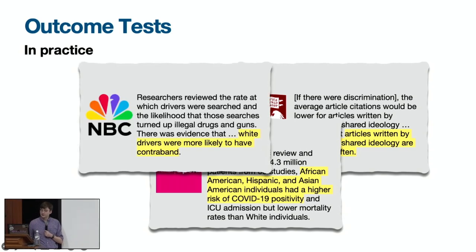And finally, I think the most common application of the outcome test, especially in policy, and the one that I'm going to talk a little bit more about at the end, is that it's frequently used to try to detect discrimination in policing. So here, this is an excerpt from a news article, and the outcome is recovering contraband, so sort of weapons or drugs, during a traffic stop, and the lower repayment rate here is going to be analogous to recovering less contraband.